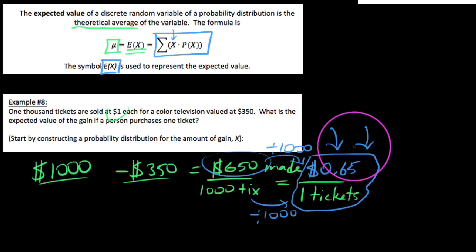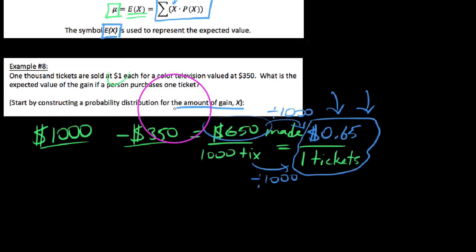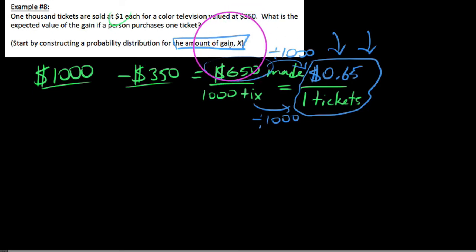On average, how much can we expect to gain or lose? And in this case, we got a positive number, which means we must have been gaining money per ticket. So now how would I do this as a probability experiment? Well, you notice here I write, start by constructing a probability distribution for the amount of gain x. So the first thing I want to acknowledge is this: we're going to allow our discrete random variable x to represent the amount of gain that you get in this experiment.